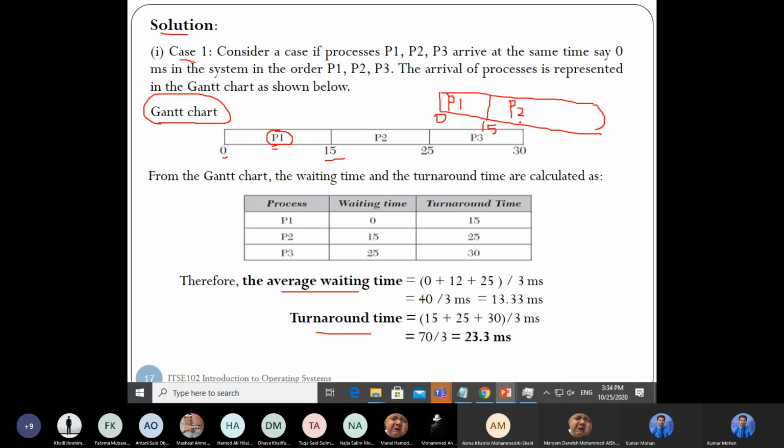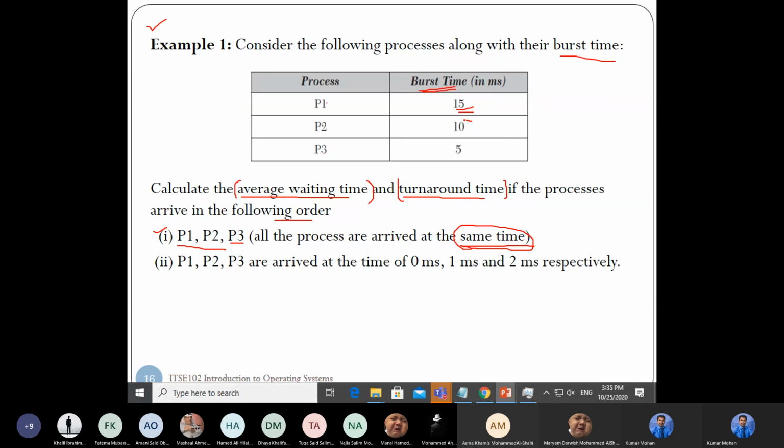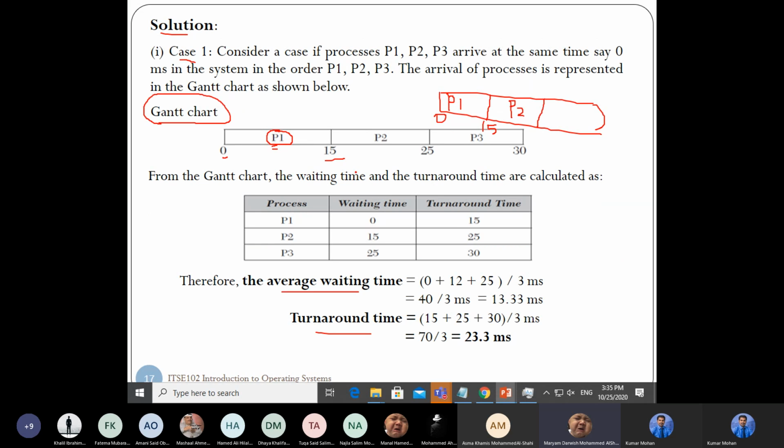What is process P2? The starting time of process P2 is 15, because the ending time of P1 is 15. How much time will it execute? What is the time given for P2? Process P1's time is 15. Process P2's time is 10. Like how we did 0 to 15.